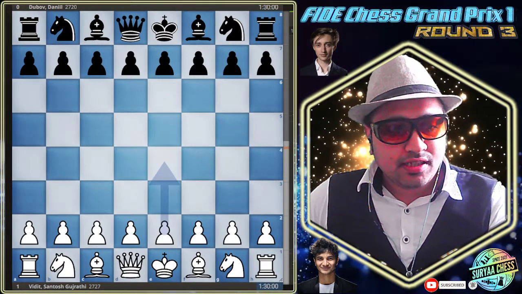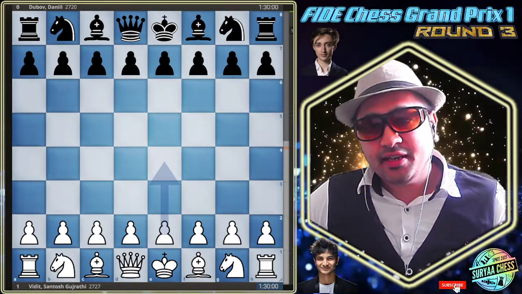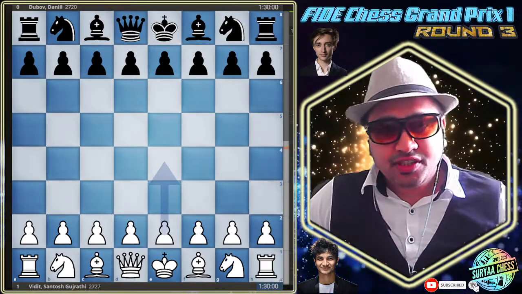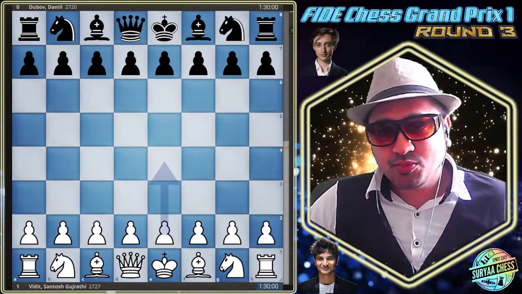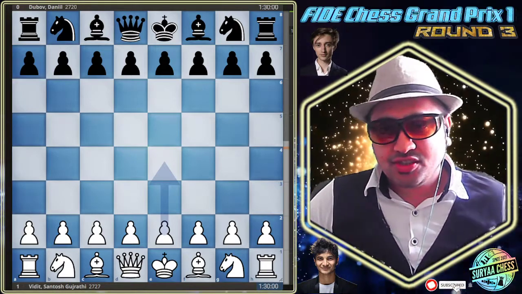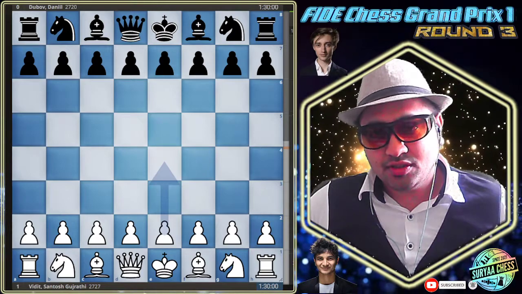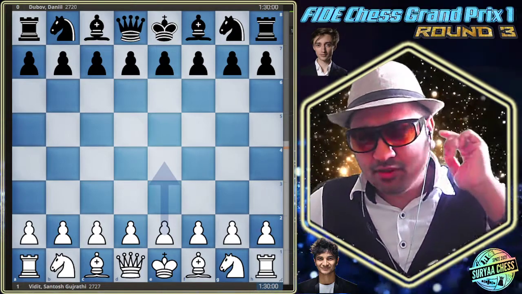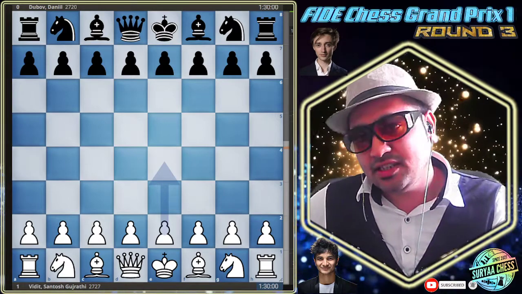So, guys, today we are going to see a match which happened yesterday between Vidit Gujrathi and Danil Dubov. Danil Dubov is known as a very aggressive player, and Vidit is known as one of the best players from India, India number three, if I'm not mistaken. So let's get started. The game happened in the FIDE Chess Grand Prix.